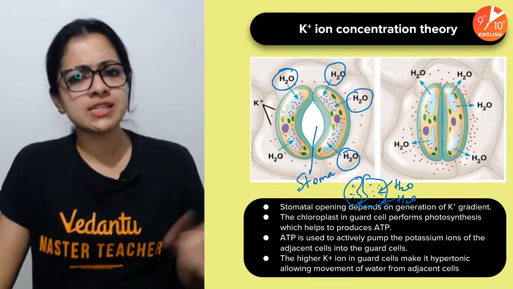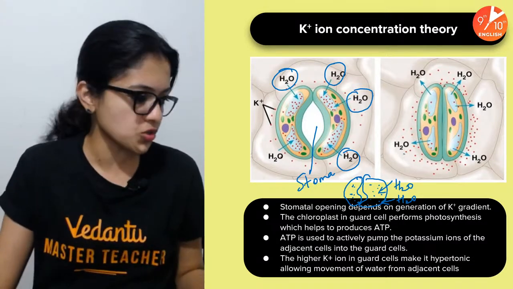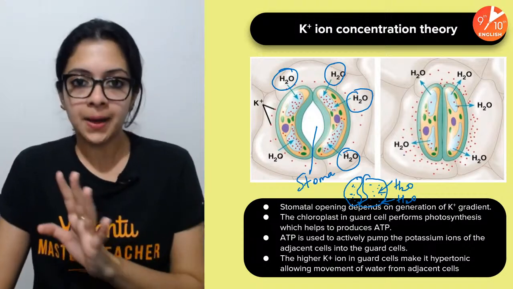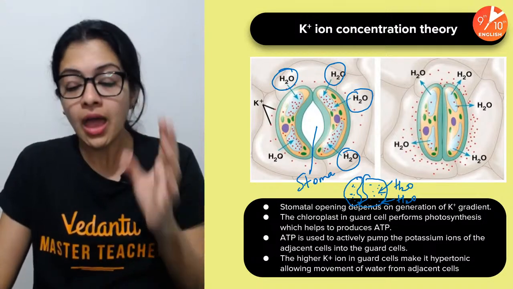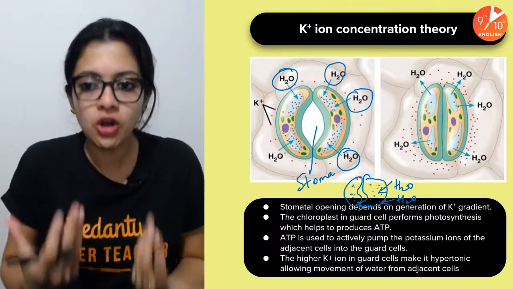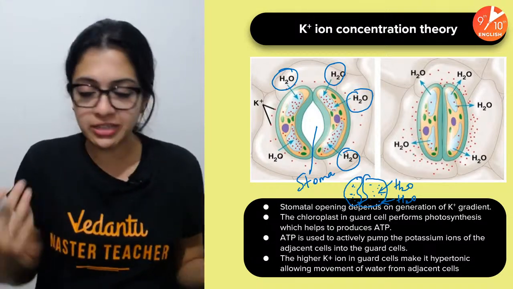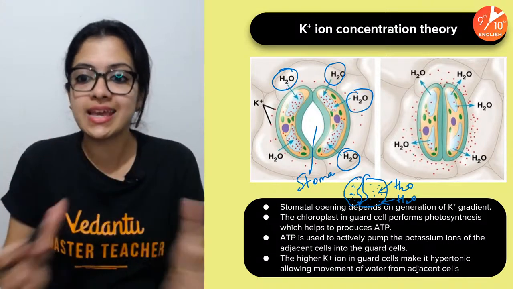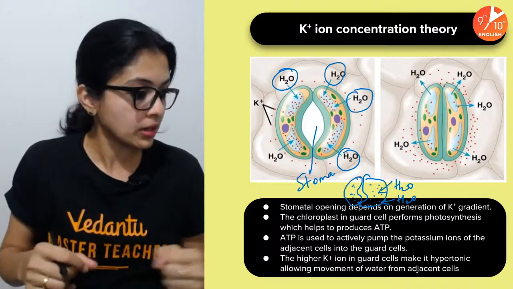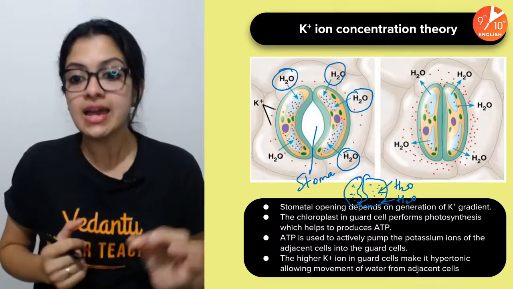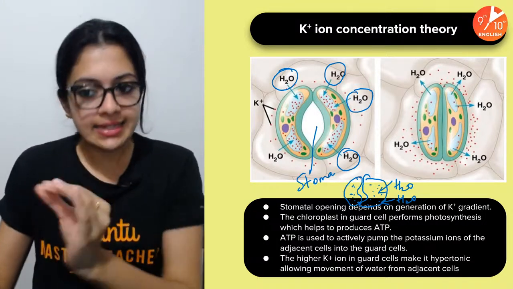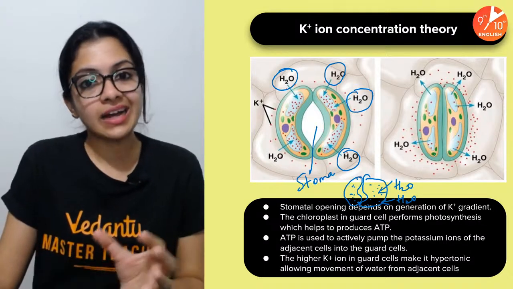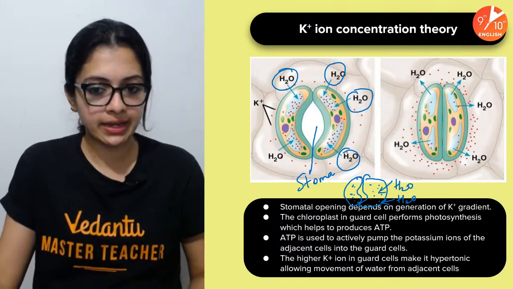The opposite happens when there is no photosynthesis occurring, say, during the night time. When photosynthesis is not happening or ATP generation hasn't happened, those K plus ions get released back into the neighboring cells. As a result, inside the guard cells, it becomes dilute or hypotonic.